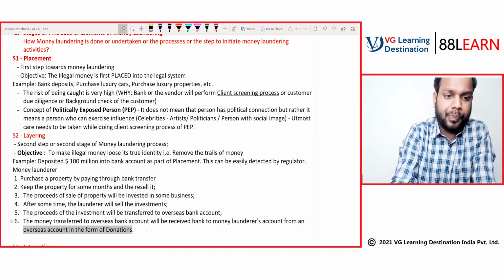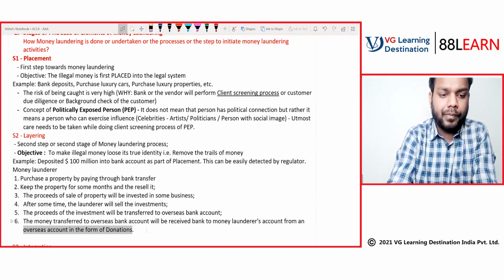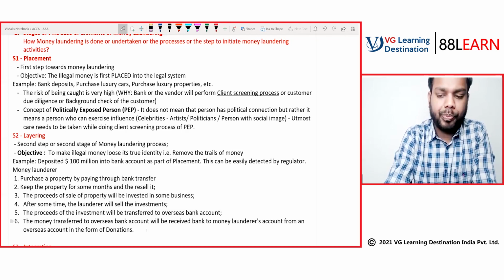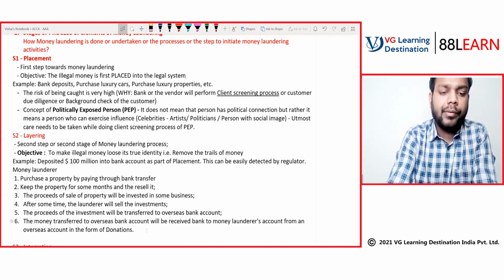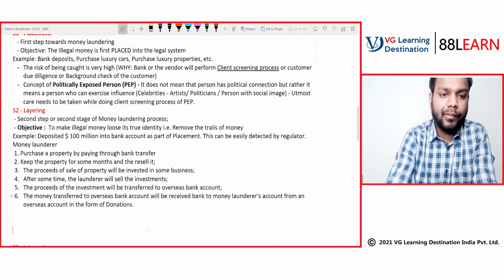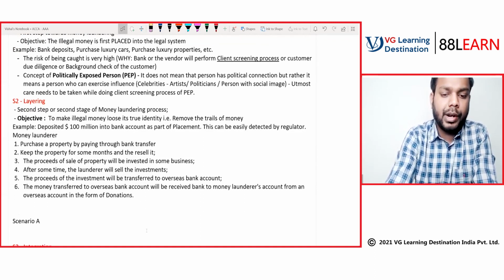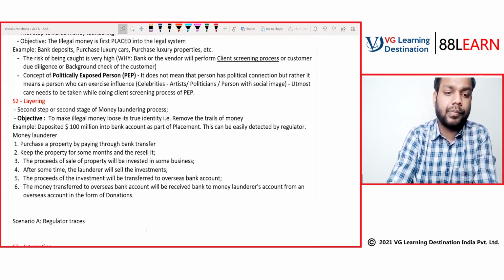Let's compare two things. Scenario A: the regulator traces $100 million deposited into the bank account.